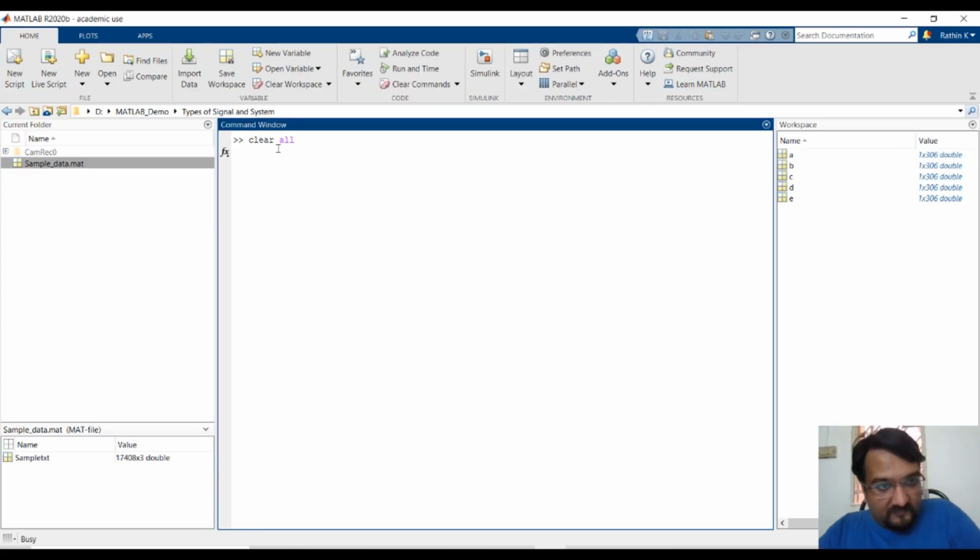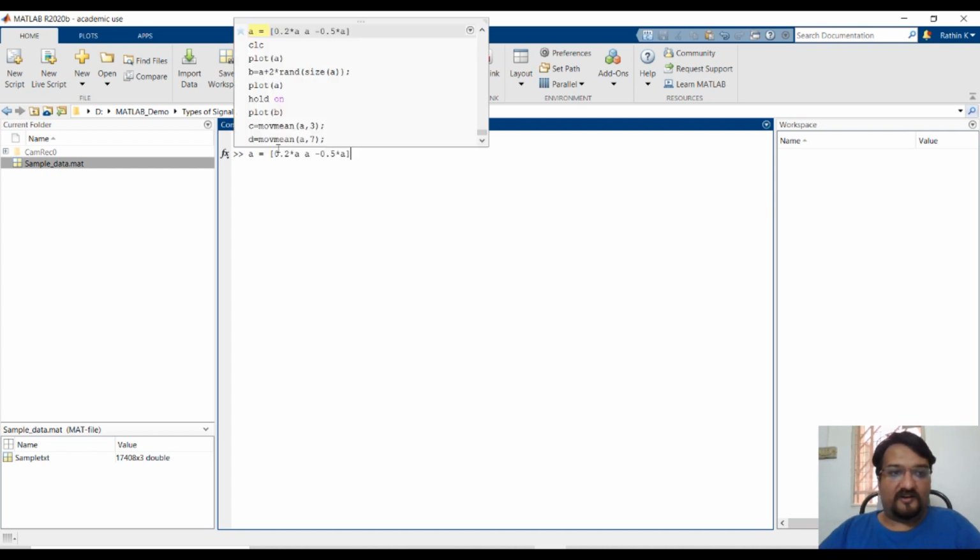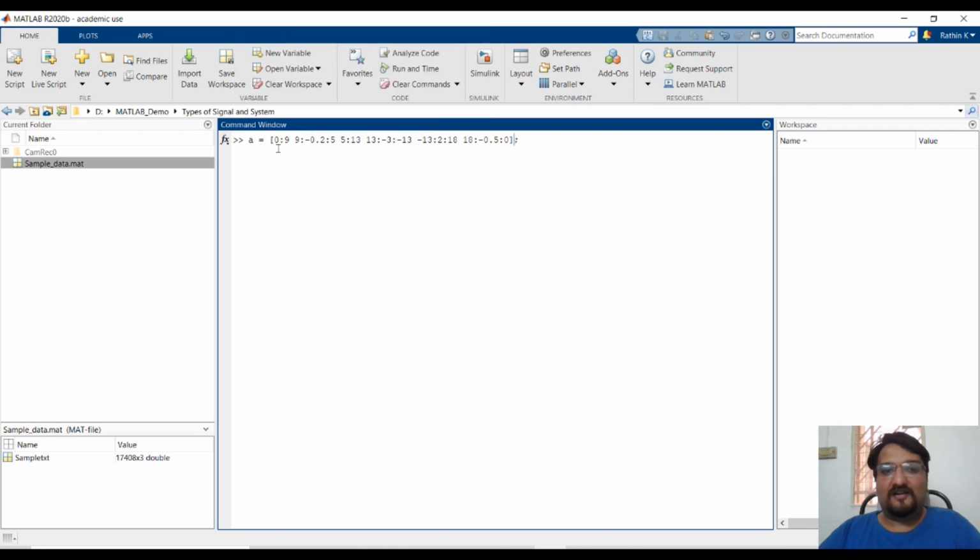Let's quickly see the demonstration for moving average. For that I need to define one particular variable. It should have enough changes or fluctuations to understand this in more detail. So I have defined this particular variable. It's a random original signal.